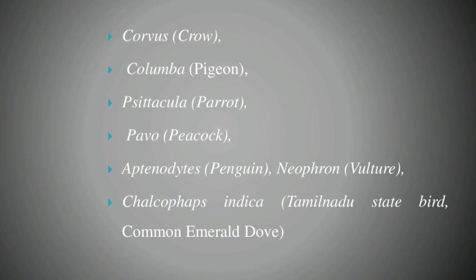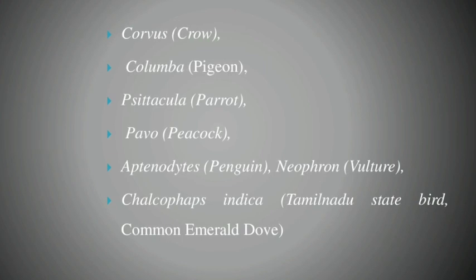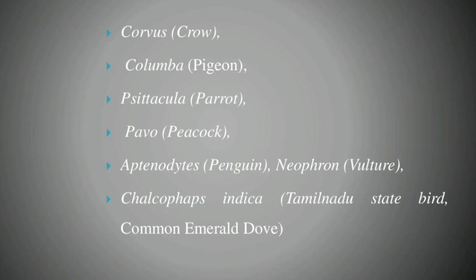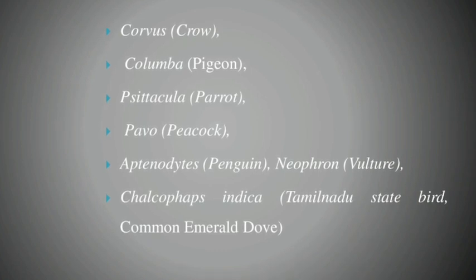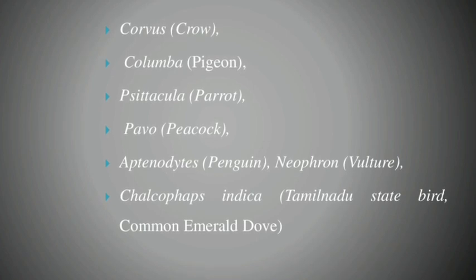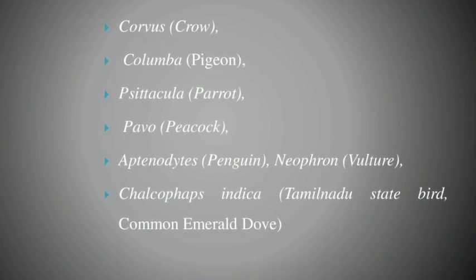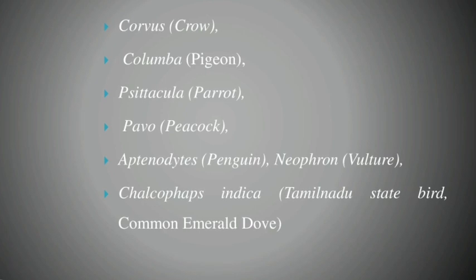Migration and parental care are well developed characteristics of Aves. Note it, the urinary bladder is absent. The sexes are separate with well-marked sexual dimorphism. Why is it called well-marked dimorphism? Because in males the testes are paired, but in females only one ovary is well developed. Which one? The left ovary. The right is atrophied.